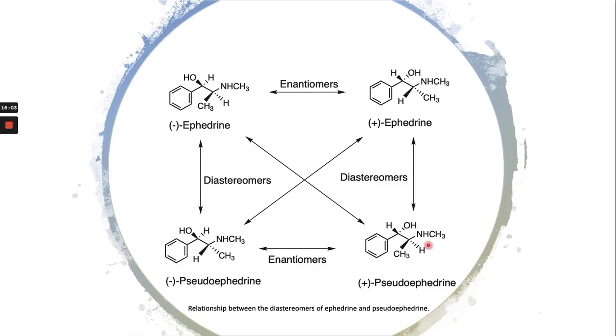In this molecule and this molecule, you can see the hydroxyl is at the front and then here the CH3 is at the back. In this one CH3 is at the front and OH is at the back. So the relationship between these molecules is that they are enantiomers of each other. The others are diastereomers because only one chiral carbon has different stereochemistry. They are not enantiomers.